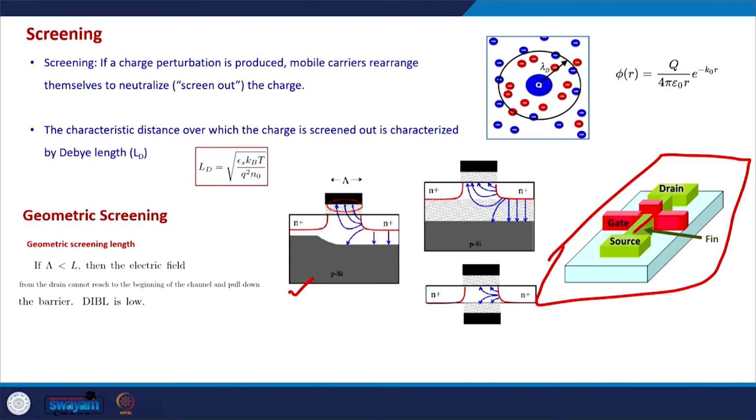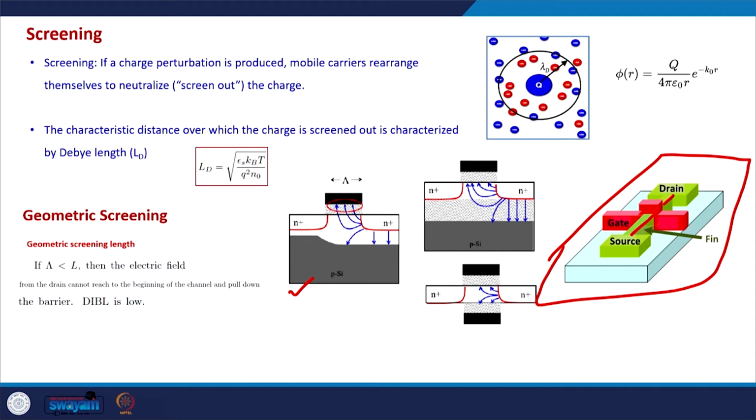These are the contacts to the channel, and the channel is now vertical, like a fin, and the gate is now on 3 sides of the channel, as you can see, on the left side, top and right side. So, that way the gate will be able to give a very good geometric screening to the drain electric field. So, we can make very small channel lengths in this kind of geometry.